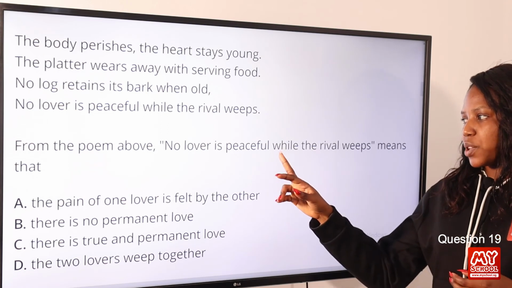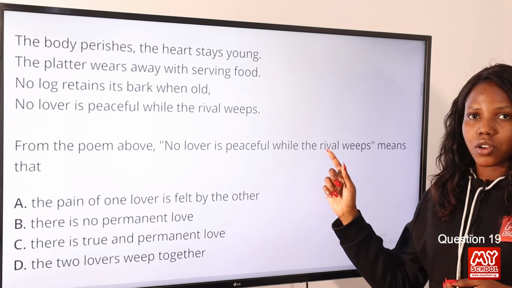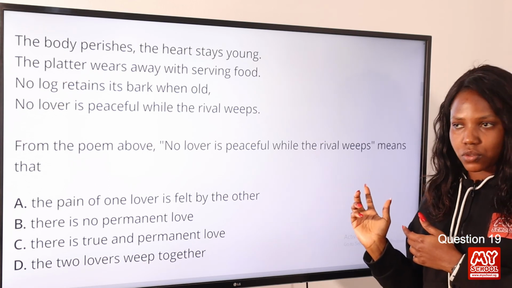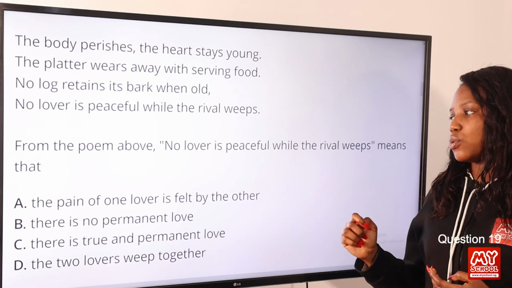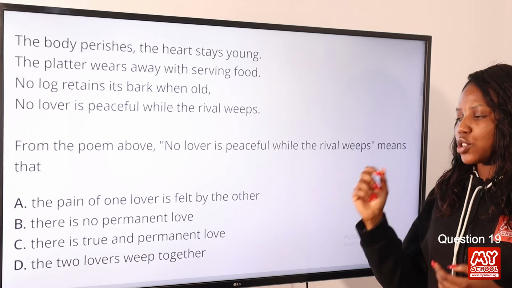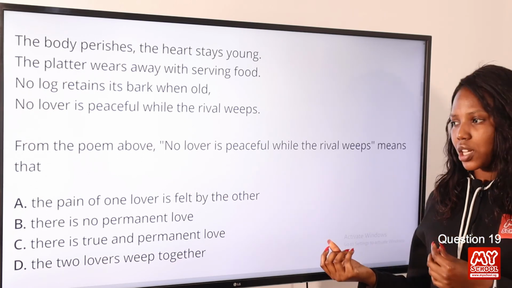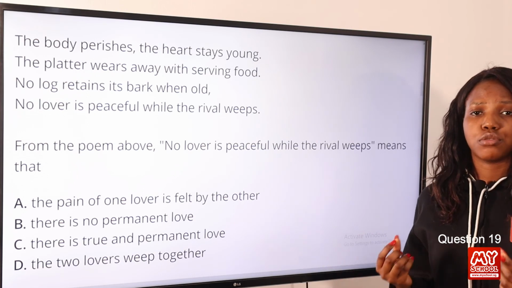Now, no lover is peaceful while the rival weeps. Rival in this context means equal match, which is the other person involved. So the pain of one is felt by the other. The happiness of one is also felt by the other. So option A is the correct answer to this question.